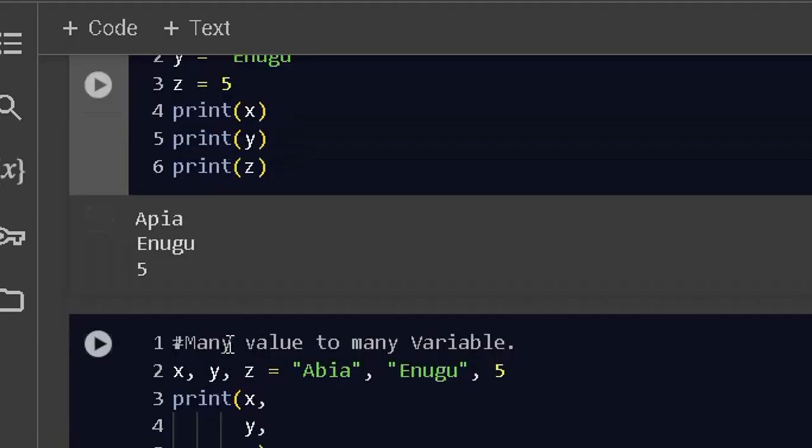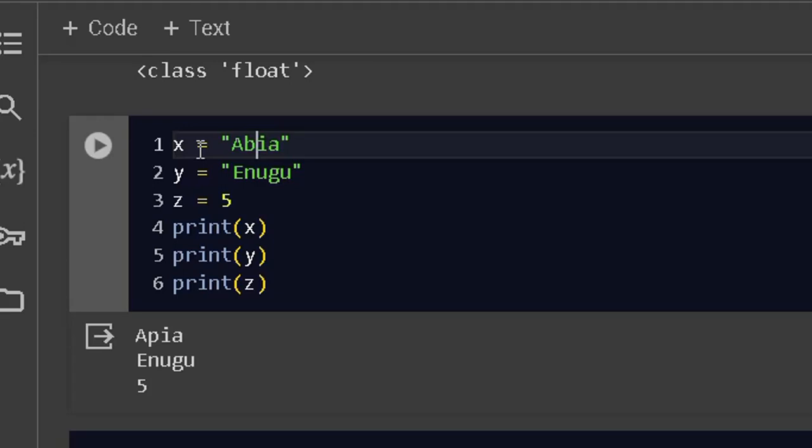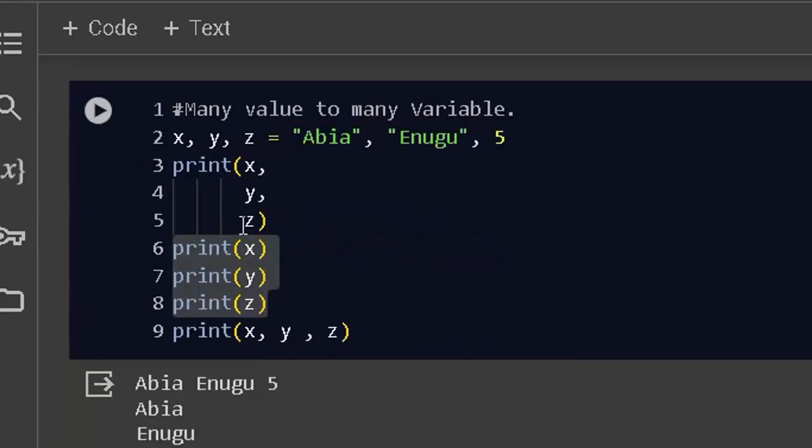So, but I want to assign many values to many variables. What I will need to do is that I need to put it in this format. What do I mean? X, comma y, comma z is equal to whatever I want to declare, and that is what I did here. So now these rules are important here, and I want to explain it now. Please, these rules are important.